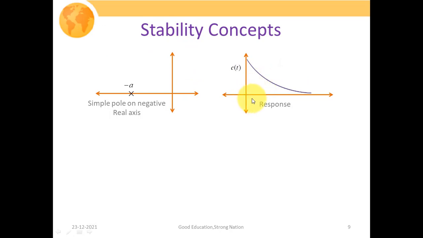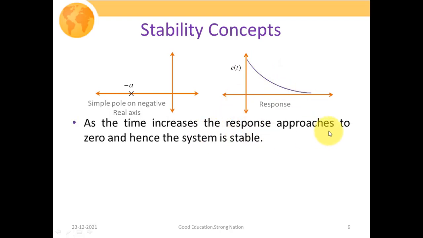As t tends towards infinity, or if t keeps increasing, then e to the power minus at is a decreasing function like this. As the time increases, the response approaches 0 and hence the system is stable. This is what we mean by our BIBO criteria. That is, we have applied some finite input and we are getting a finite outcome, or we could say that at a sufficiently large amount of time we have an outcome which approaches 0.